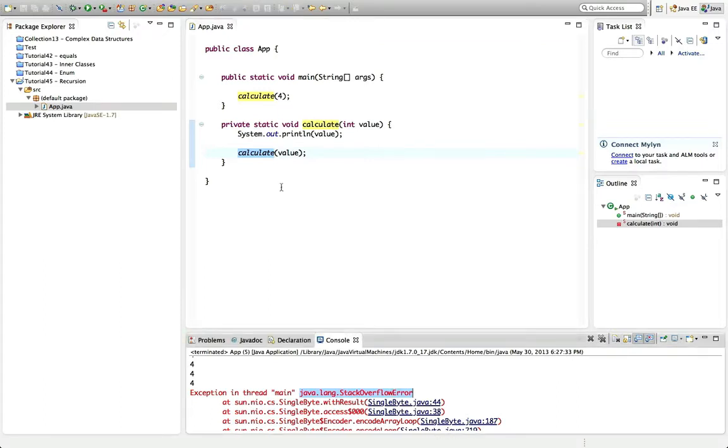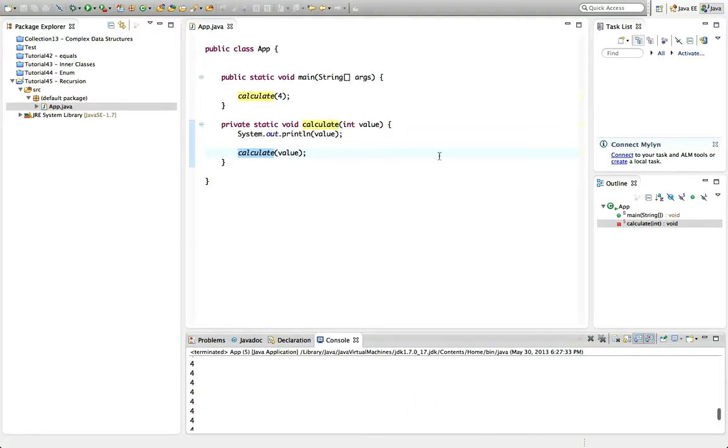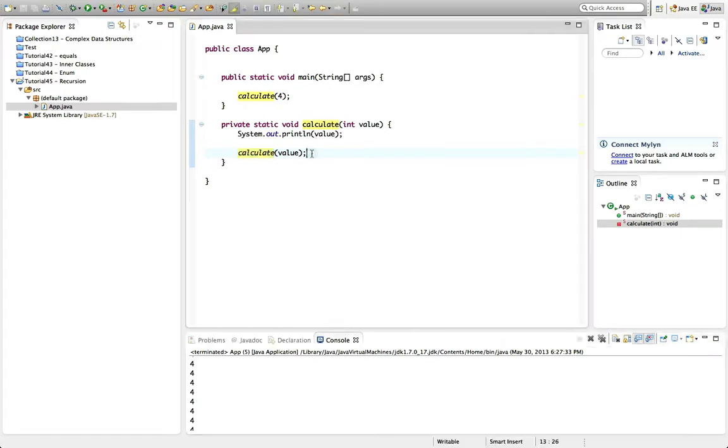If you call a method from within a method too many times, I don't know how many, I'm guessing tens of thousands, then you'll get a Stack Overflow error. And for that reason, it's better to avoid recursion. But there are some situations which we'll look at in which it's very, very useful to use a recursive method.